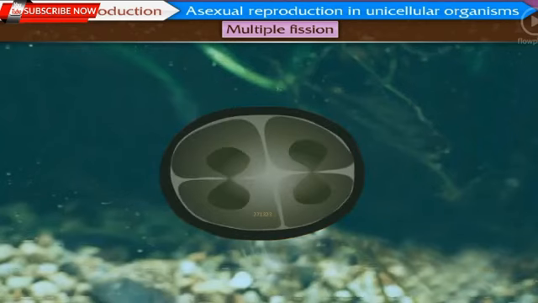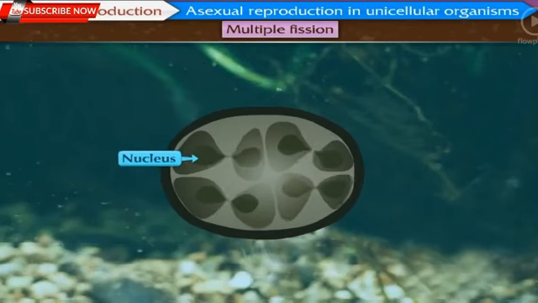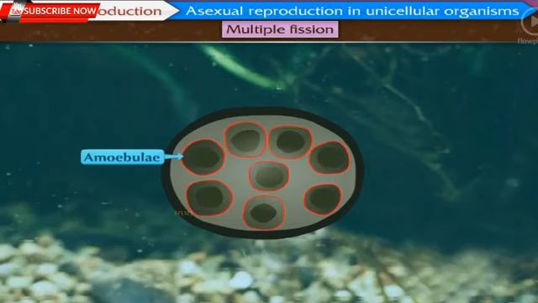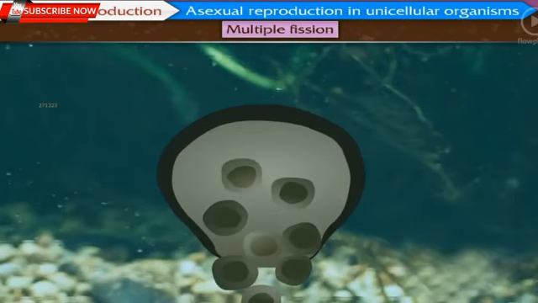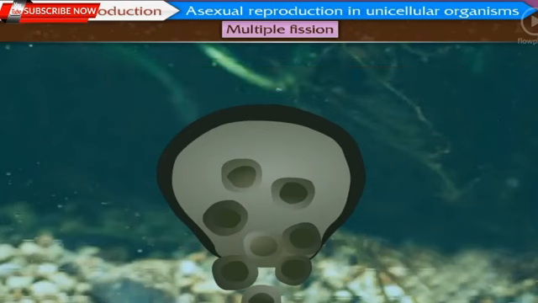Many nuclei are formed by repeated nuclear divisions in the cyst. It is followed by cytoplasmic division and thus many amoebulae are formed. They remain encysted till there are adverse conditions. Cyst breaks open on arrival of favorable conditions and many amoebulae are released. After multiple fission, the parent cell does not exist. Come, let us now study about how some unicellular organisms reproduce by the method of budding.